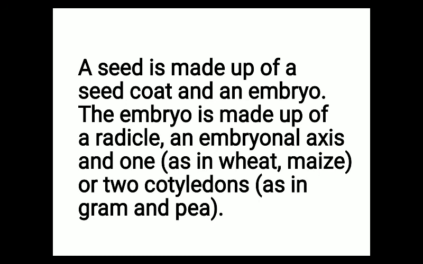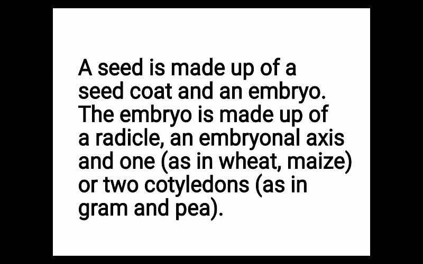And if the question asks what the components of a seed are, then we have to answer that a seed consists of two components. The first is the seed coat and the second is the embryo, which is known as the baby plant. This embryo further grows and forms the plant. Now what are the different parts of the embryo? It is written here that the embryo is made up of a radicle, an embryonal axis and one or two cotyledons. So if a simple question asks what the different parts of the embryo are, we answer that the embryo is made up of radicle, embryonal axis and one or two cotyledons.